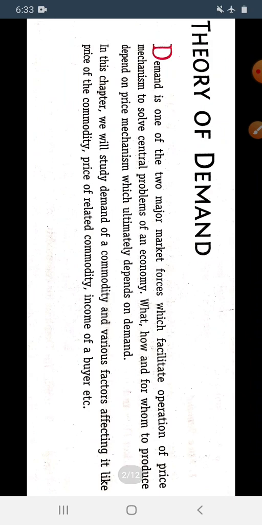Demand is one of the major market forces which facilitate the operation of the price mechanism to solve the central problem of an economy. What, how, and for whom to produce depend upon the price mechanism, which ultimately depends on demand. In this chapter, we will study demand of a commodity and various factors affecting it, like price of the commodity, price of the related commodity, and income of the buyer, etc.